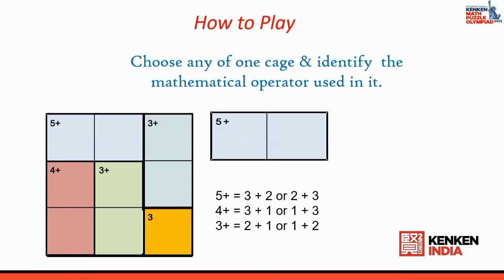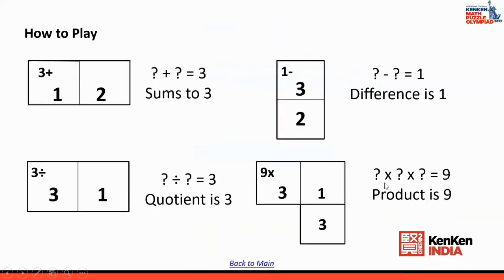Okay. Now let us look at the next cage, 4 plus. Now 4 plus means what? With the help of adding 2 numbers, you have to get the answer 4. And what are the numbers that you can use? 1, 2 and 3. Here the options are 3 plus 1 or 1 plus 3. Now the next one is 3 plus. You have a cage which says 3 plus. This means that you have 2 options, either 2 plus 1 or 1 plus 2. So this is how the cages basically operate.